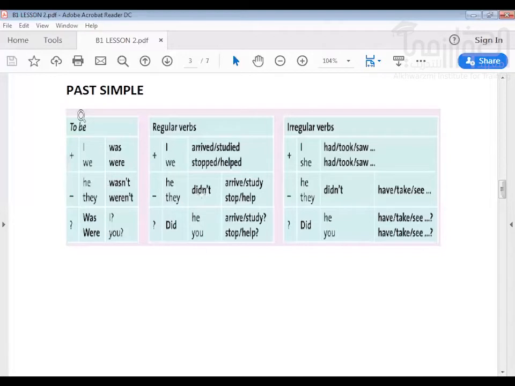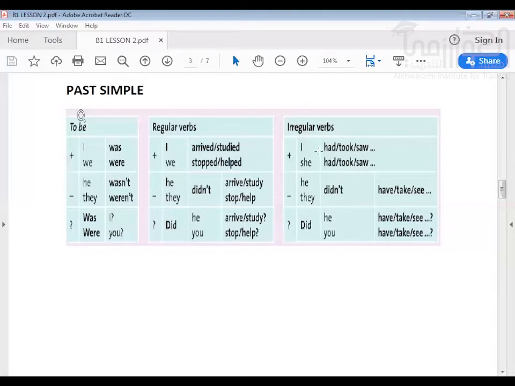With the negative, we use didn't. With the questions, we add did. Now, when you add did, then the verb becomes the base form, without adding -ed. Look here, I arrived. But the negative, he didn't arrive. So you can see that there is no -ed after didn't. After didn't or after did, we use the base form.